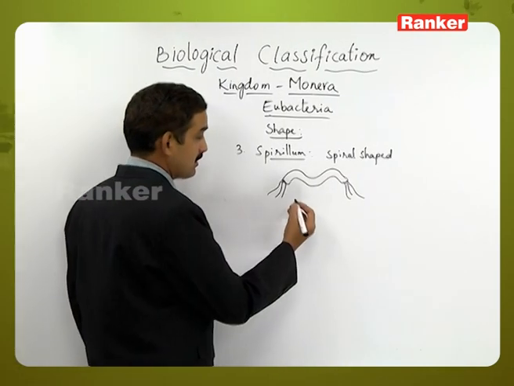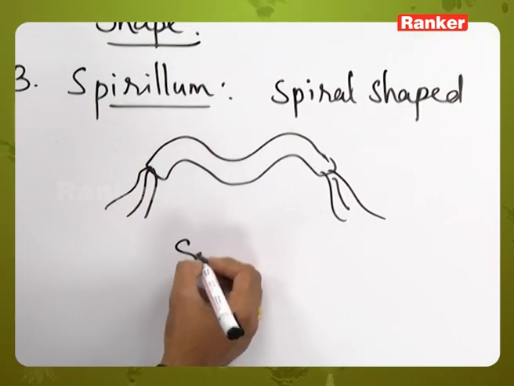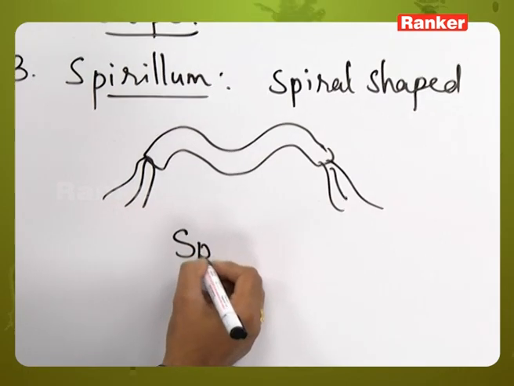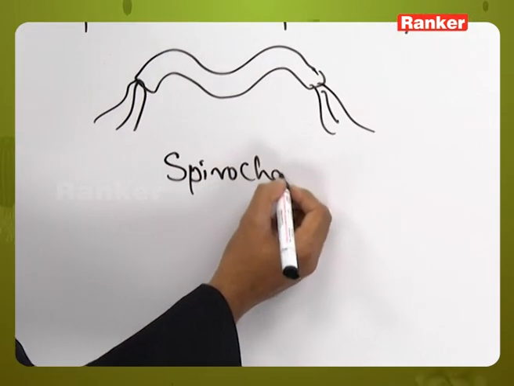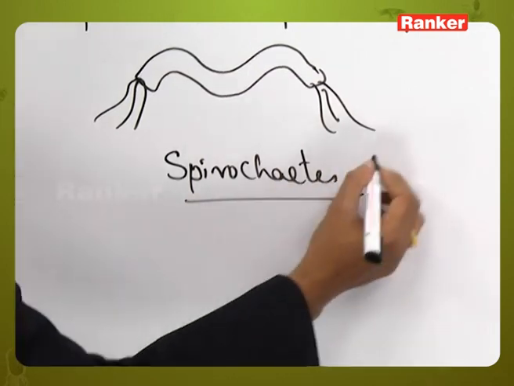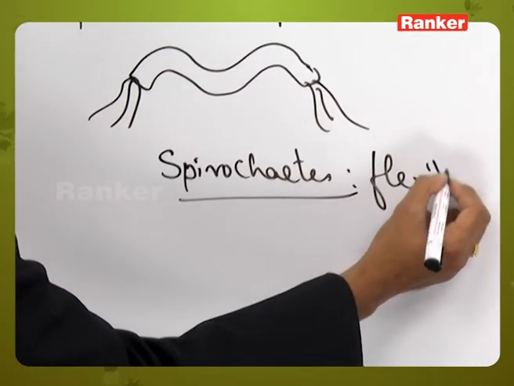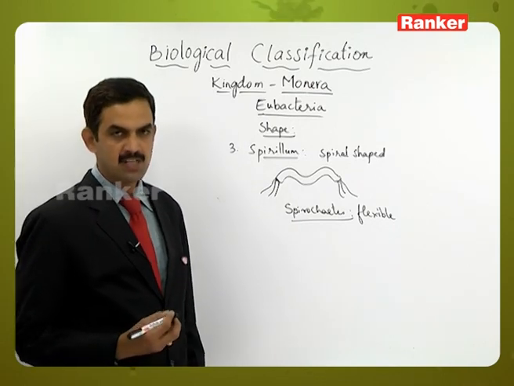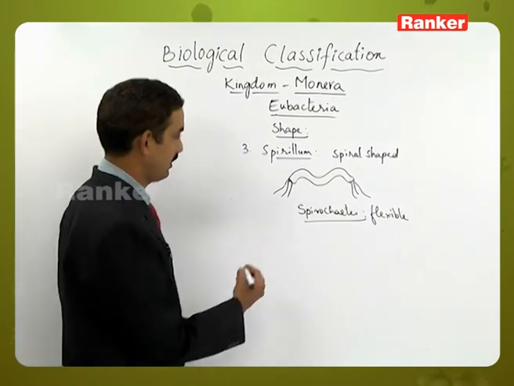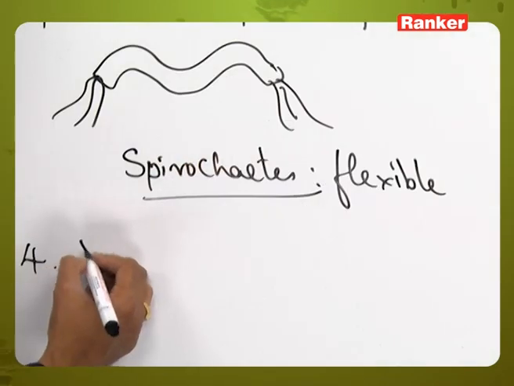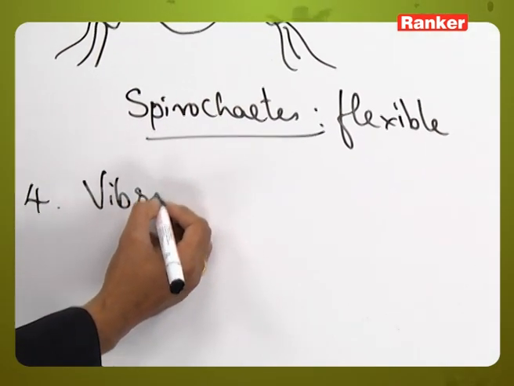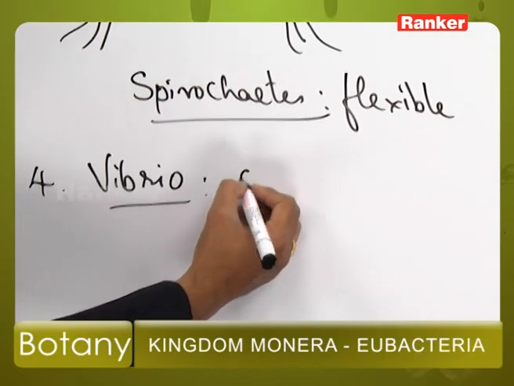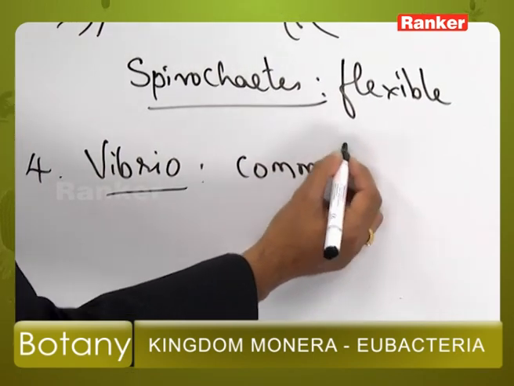And some are called spirochetes, which are flexible. The flexible Spirillum are called spirochetes. An example is Cristispira. And the fourth one is Vibrio. Vibrio are the comma shaped bacteria.